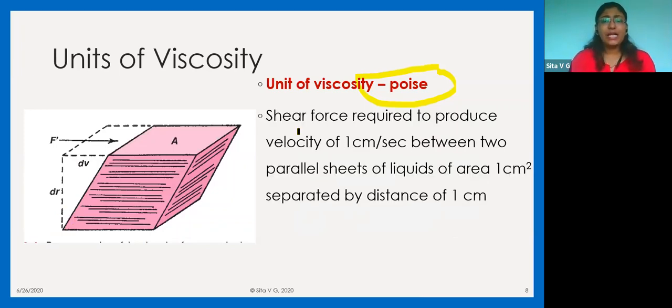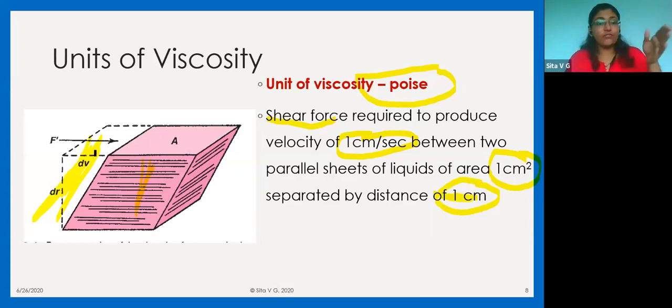what is it defined as? The shear force that is required to produce a velocity, that is dv by dr, of 1 centimeter per second between two parallel sheets of liquid of area 1 centimeter square separated by a distance of 1 centimeter. That means all your sheets of water are separated by a distance of 1 centimeter, and you apply a force to produce a rate of shear of 1 centimeter per second between two parallel sheets of area 1 centimeter square. This is nothing but the definition of 1 poise.